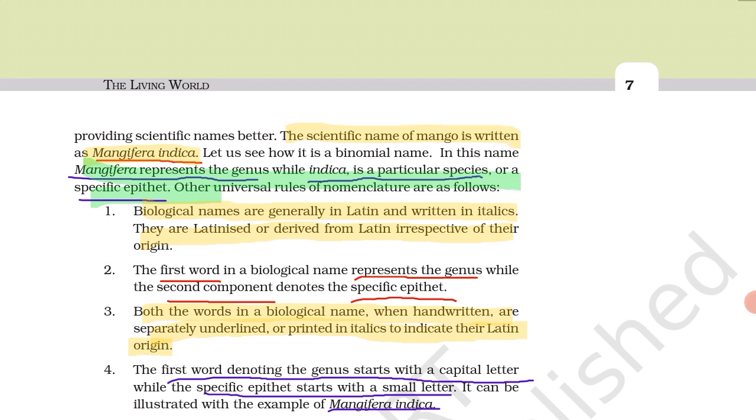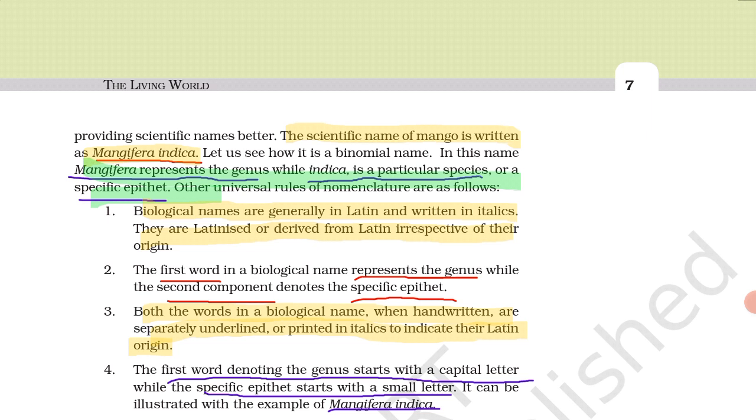First one, biological names are generally in Latin and written in italics. They are Latinized or derived from Latin irrespective of their origin. Generally a biological name is in Latin, but whenever it is written, it is written in italics.